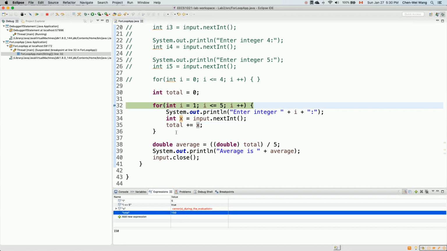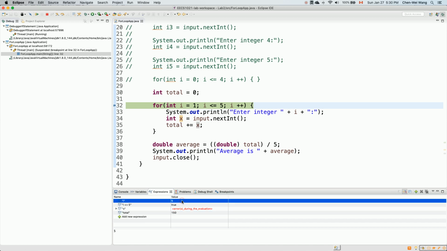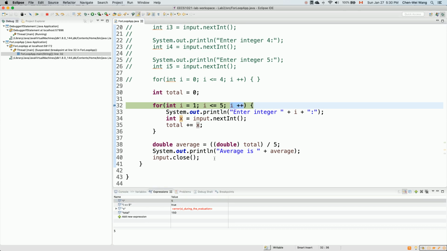Okay, so now finally, let's have a look. It's a really crucial point, because if you just keep executing line number 33 to line number 35, it's an infinite loop. That's not what you want. You want your loop to eventually terminate. So now I is currently 5. Now we're at the end of the 5th iteration, but we are going to execute I++ once more. Okay, so now 5++ will give us 6. Now 6 less than or equal to 5 will give us false. That means we're going to exit from the loop.